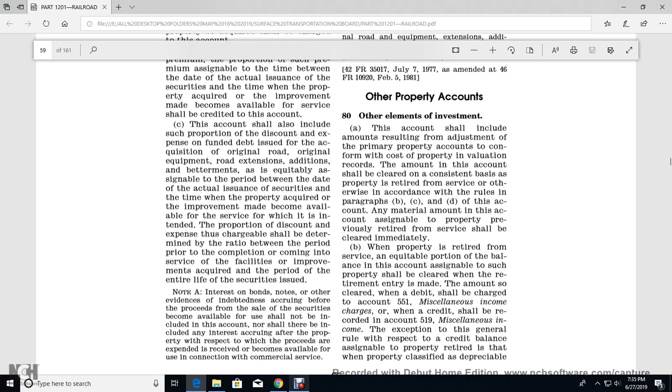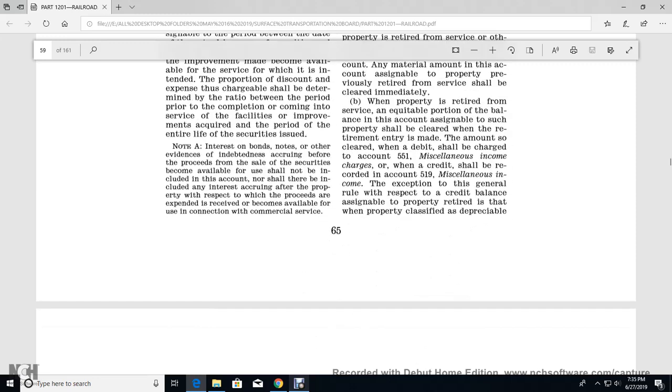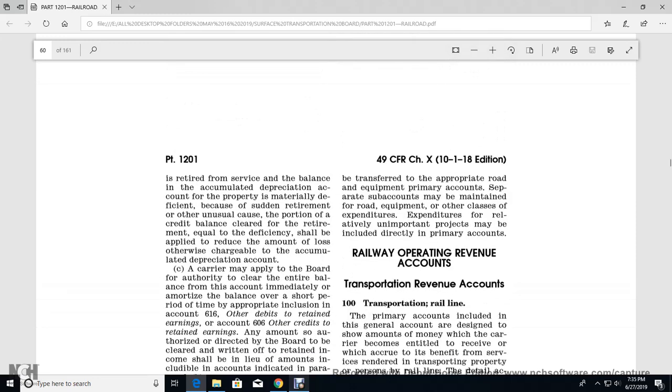With the exemption of the general rule with respect to the credit balance assignment, the property retired with the property classified as depreciable is retired for the service of the balance for the accumulated depreciation account of the property material with the deficient the cover the side in retirement the unusual cover the portion of the credit balance the clear for the retirement equal the deficiency shall be applied with reduce the amount of the loss of the otherwise chargeable to the cumulative depreciable amount.